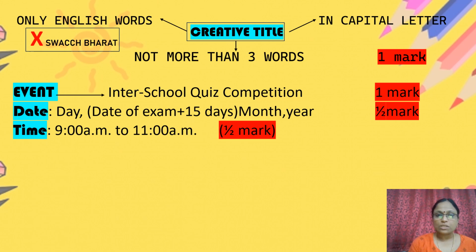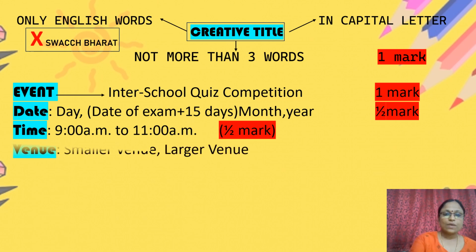If you do not mention it, you will not get the half mark which is allotted for time. We are following the Indian 12 hour clock, 9 a.m. to 11 a.m., either a.m. or p.m. You do not mix a.m. and p.m. together. The reason is, in between 12 also is there. You may mention 12 p.m., then it goes wrong. So 9 a.m. to 11 a.m. or you can mention 1 p.m. to 3 p.m. Anyone you can follow, you get half mark.